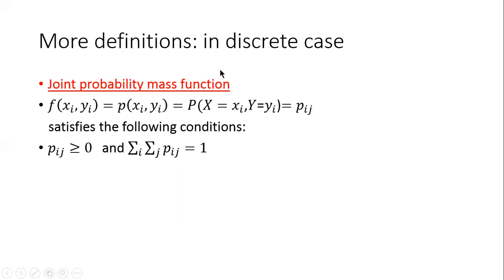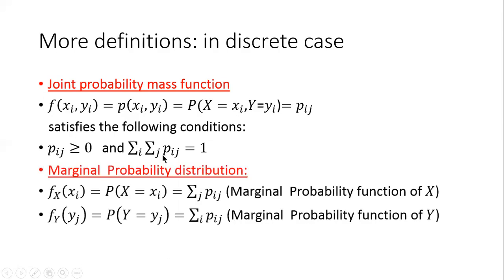Together, this probability is called the joint probability mass function, denoted as f of xi, yj, or in other words, pij. Since this is a probability, it satisfies the two conditions: pij greater than or equal to 0 and the sum of all the probabilities equals 1.